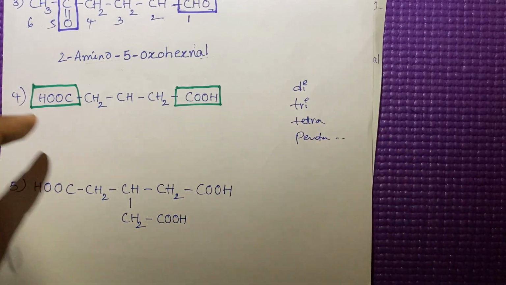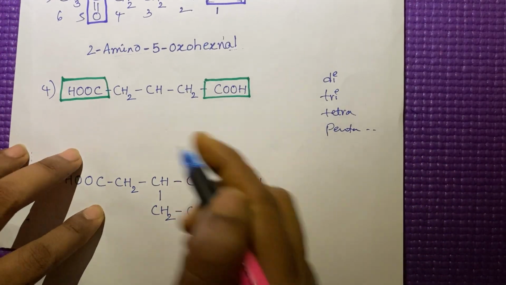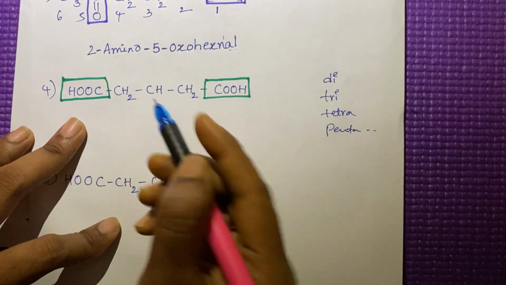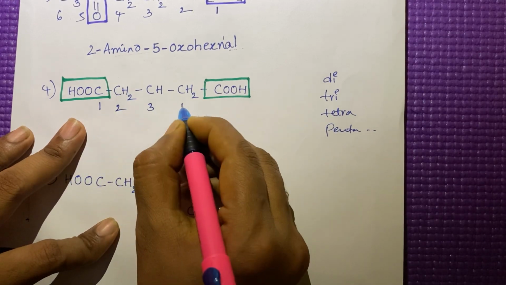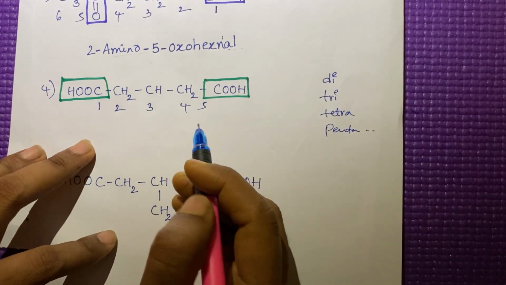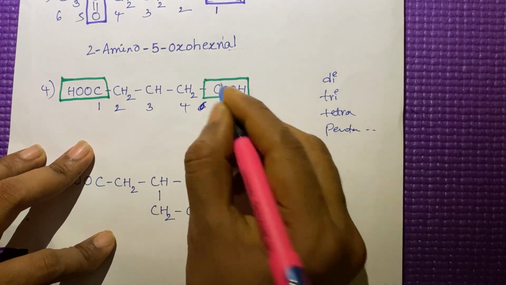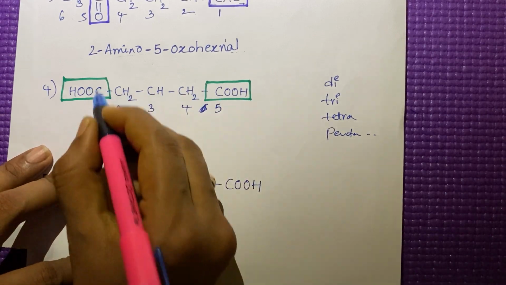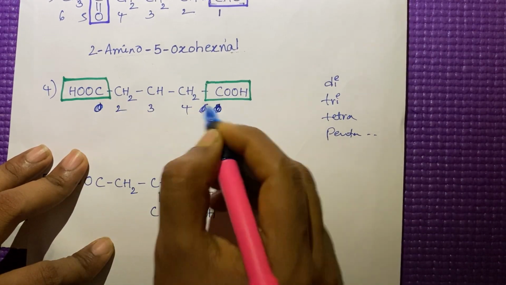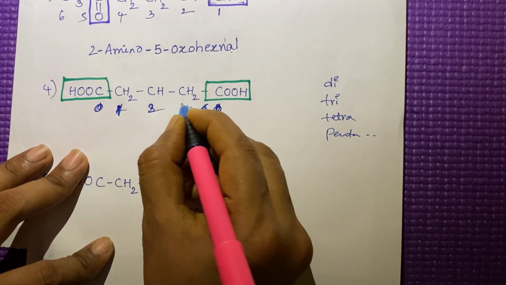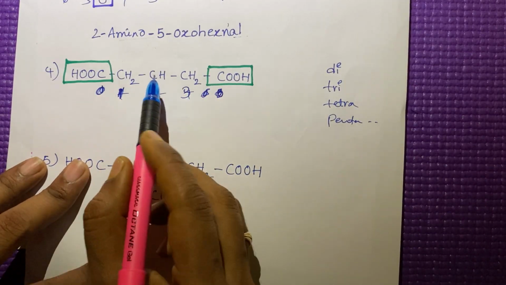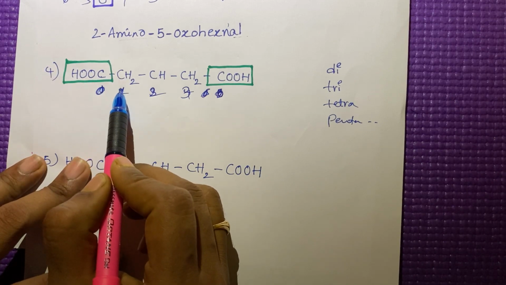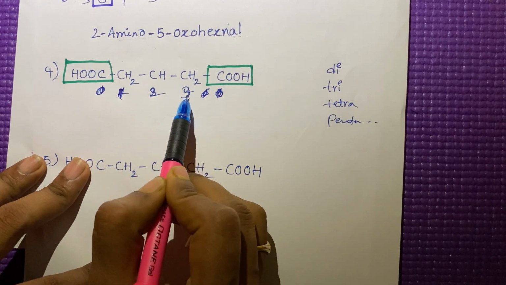Okay, we already discussed about this. See here, you can give the numbering either this side or this side. 1, 2, 3. Now you see here the carboxylic acid group is attached to the first carbon and the third carbon.